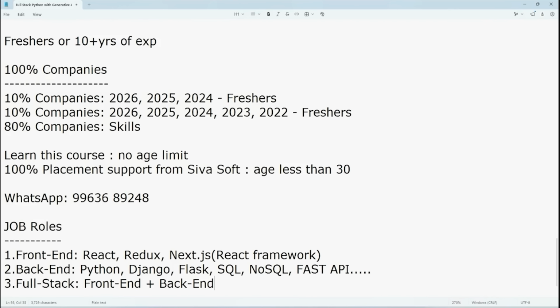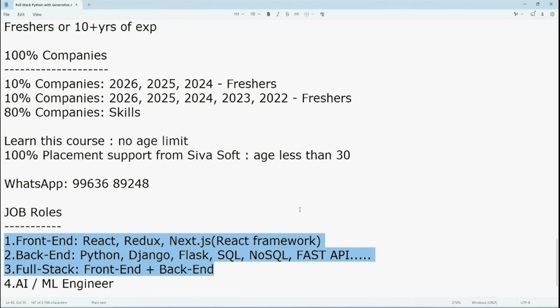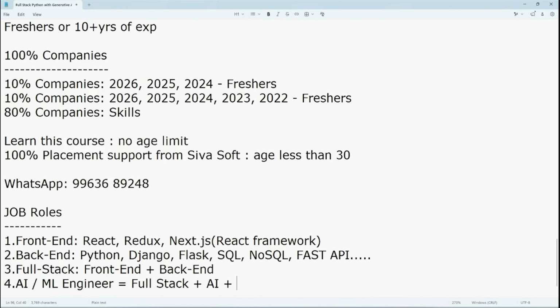Now the latest trending role, you can try AI/ML engineer. Okay. So nowadays, your target should not be front end, back end, or full stack. Your target should be AI/ML engineering. AI/ML means you need to have full stack along with artificial intelligence, machine learning, data structures and algorithms, and libraries like NumPy, Pandas, whatever, even some other modules. So wait for a while to get the clarification about it. Okay. So these 4 job roles, but your aim should be this AI/ML engineer.